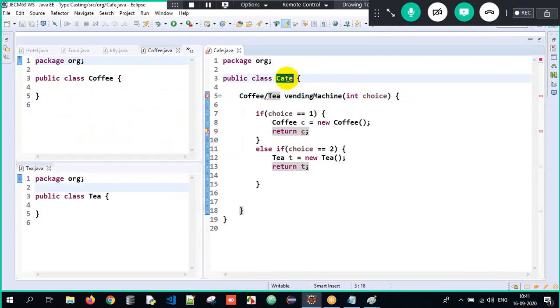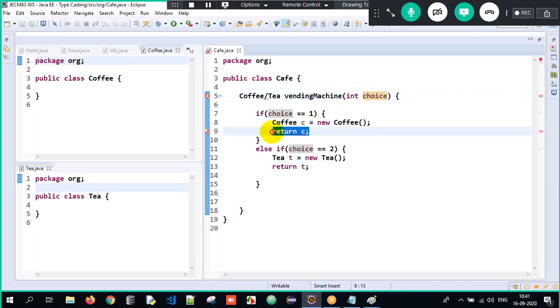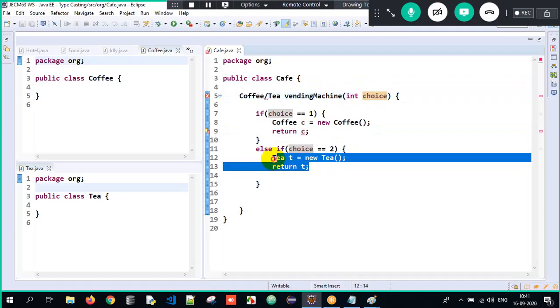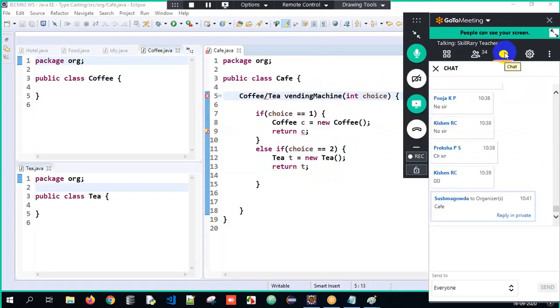See, you're in a cafe. There's a vending machine. If the choice is 1, it's returning a coffee object, so the return type has to be coffee. If the choice is 2, you're returning a tea object, so the return type has to be tea. There is a possibility it might return either coffee or tea, but I cannot have 2 return types. I need to have a generalized return type. So what am I supposed to do here?